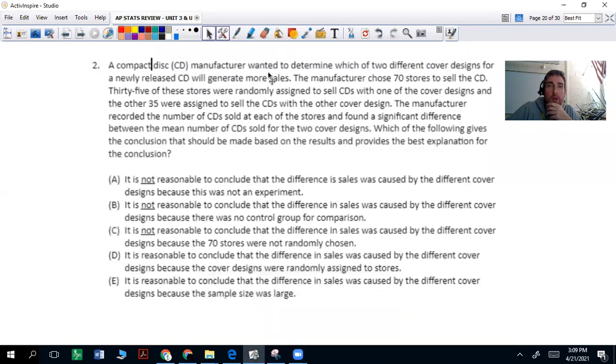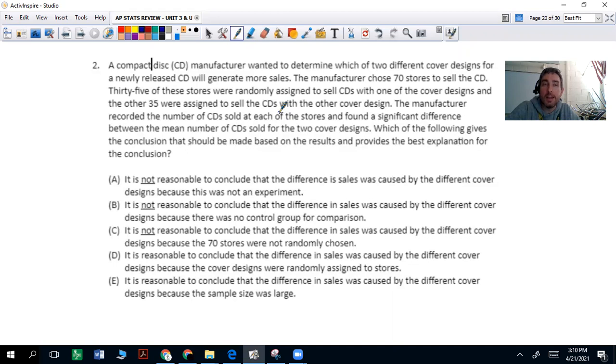Question number 2. A compact disc, CD, we all listen to those now, manufacturer wanted to determine which of 2 different cover designs for a newly released CD will generate more sales. The manufacturer chose 70 stores to sell the CD. 35 of these stores were randomly assigned to sell CDs with one of the cover designs, and the other 35 were assigned to sell the CDs with the other cover design. The manufacturer recorded the number of CDs sold at each of the stores and found a significant difference between the mean number of CDs sold for the 2 cover designs.